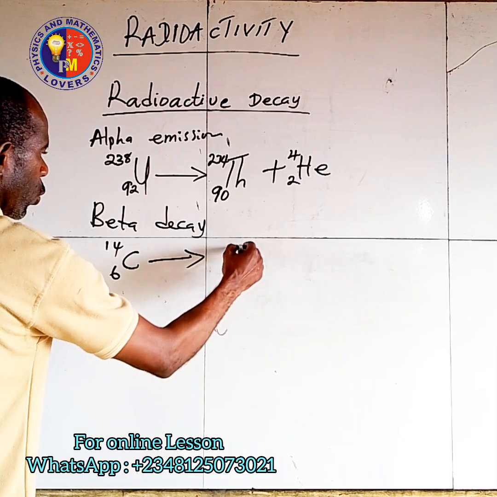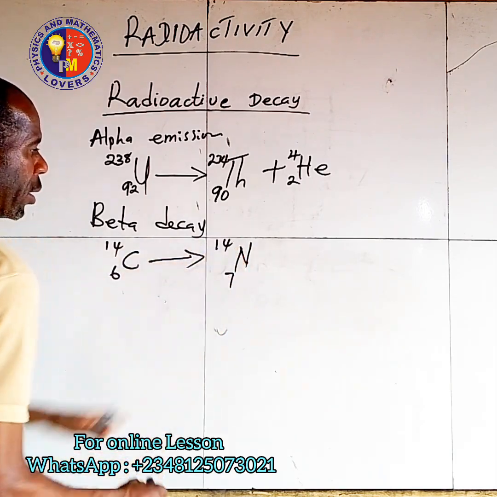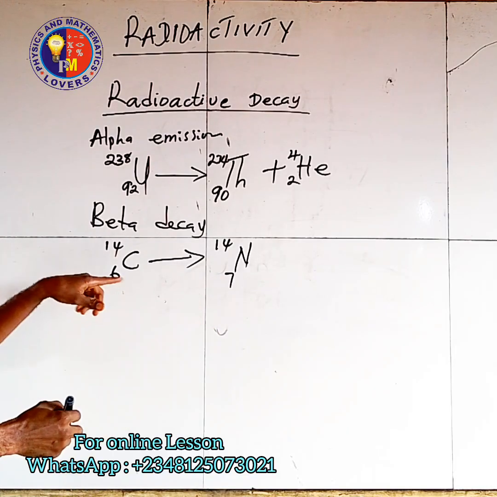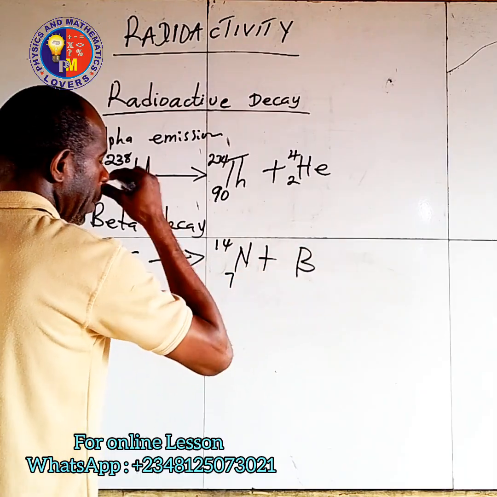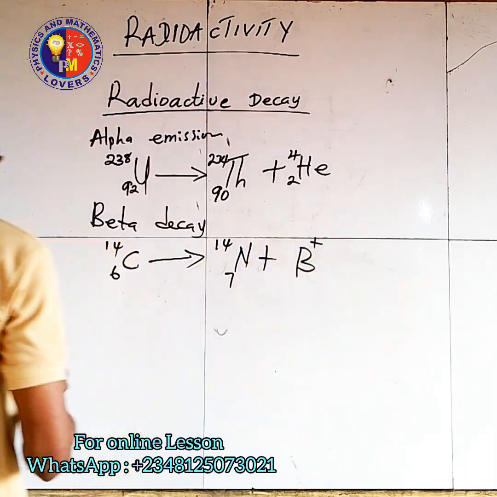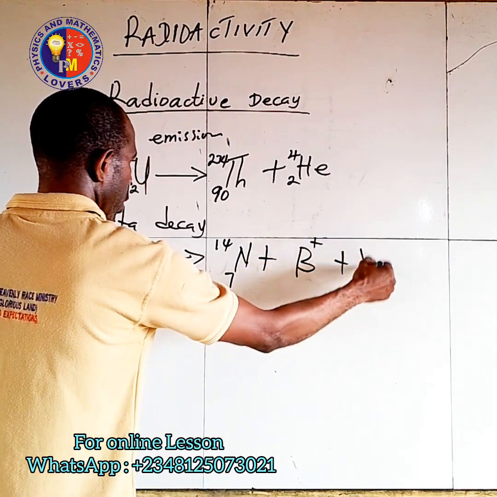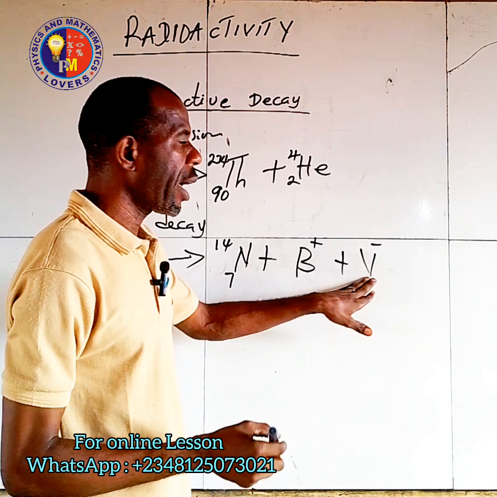It will produce nitrogen 14, another element having atomic number 7, because the atomic number will be increased. Then we have the beta particle, which could be plus or minus. You can also put the neutrino. So this is beta decay.